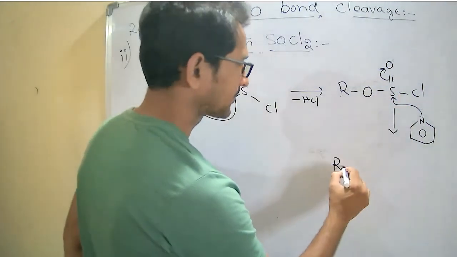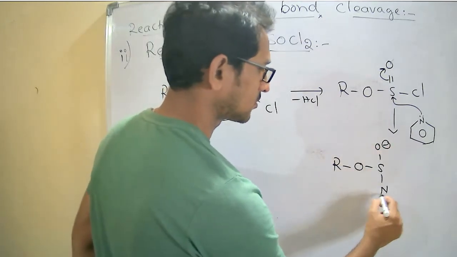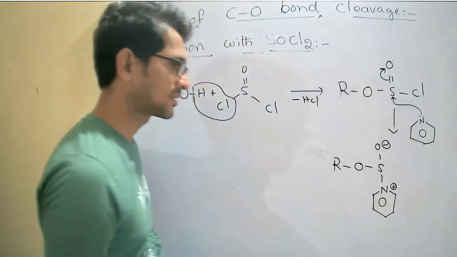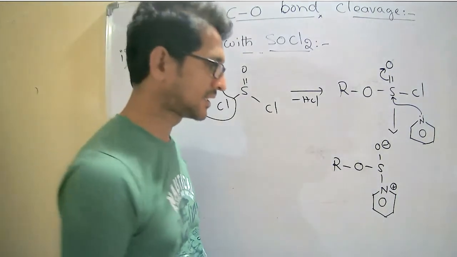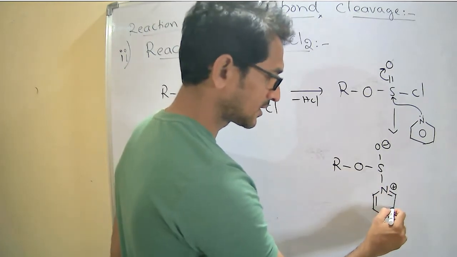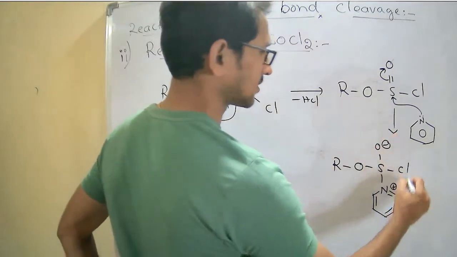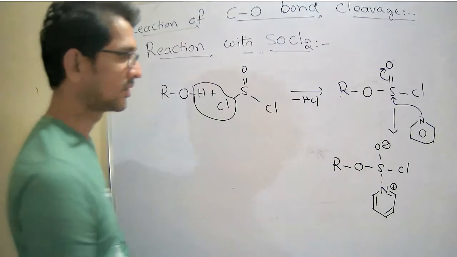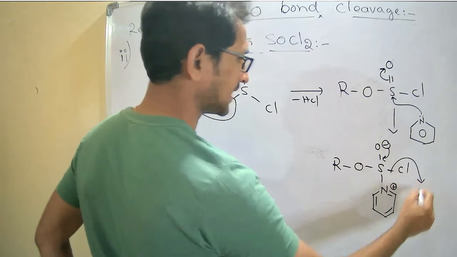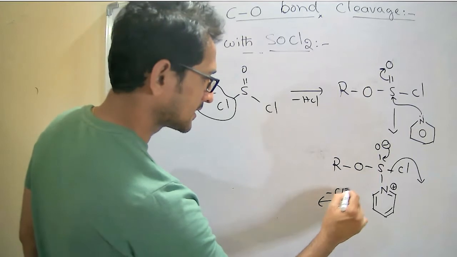Now see here, RO-S-O minus, with nitrogen carrying a positive charge, because nitrogen's valency is 3 but here there is one more bond. Then I eliminate the chloride, Cl minus.